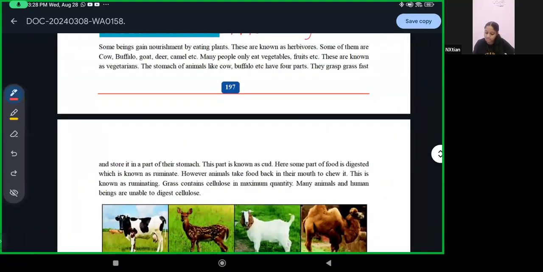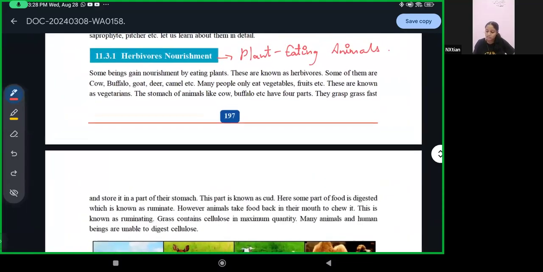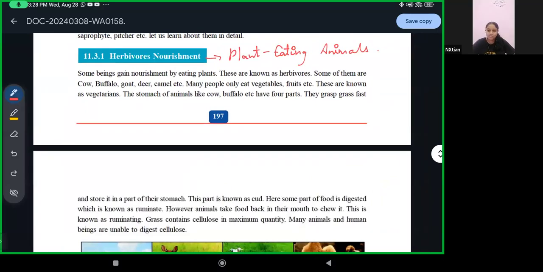Have you seen a cow eating a plant or something? It keeps on chewing. It sits and it chews and chews, for hours. It's called chewing the cud. That thing is known as ruminating.